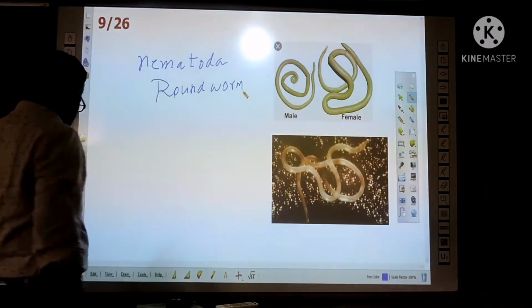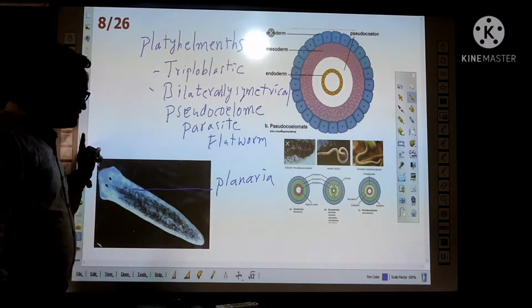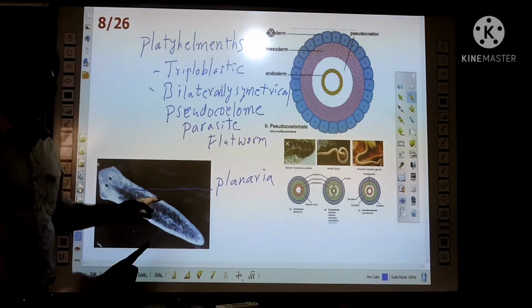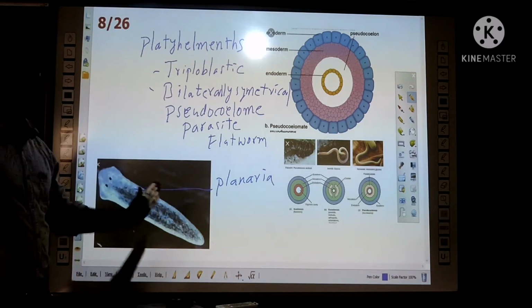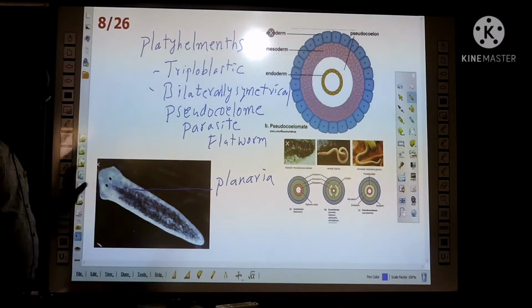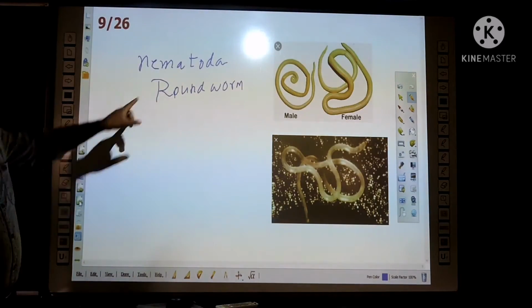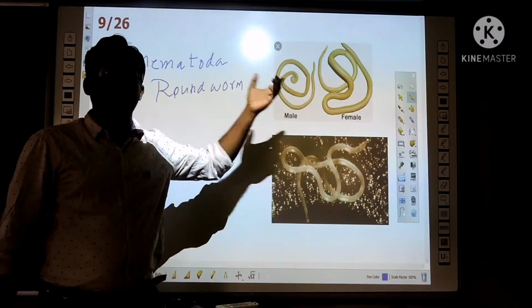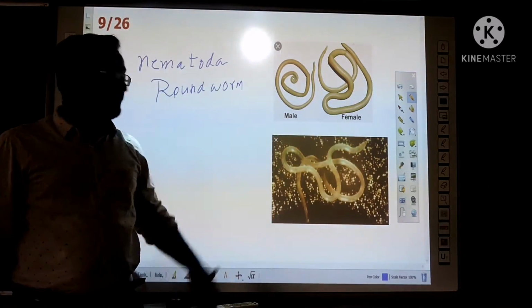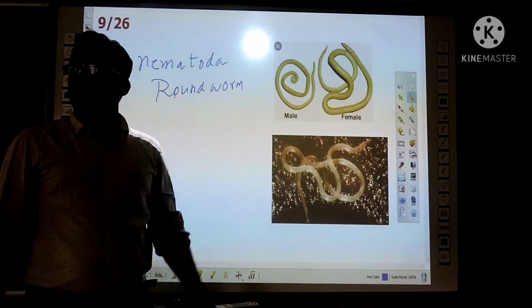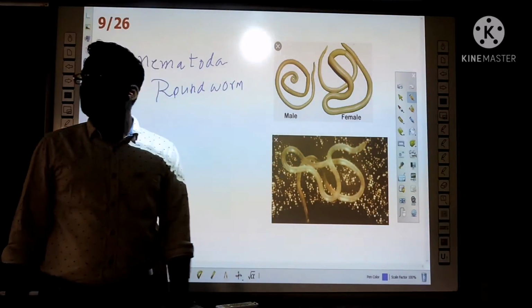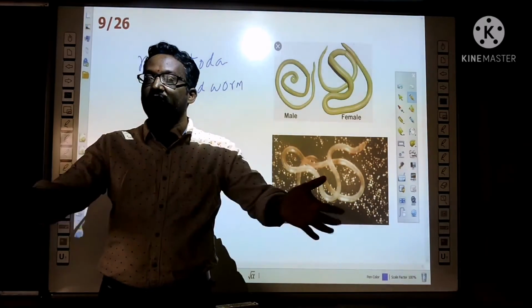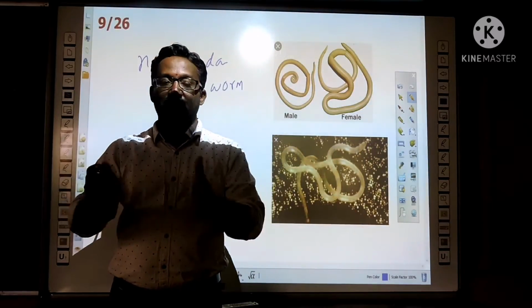In the Platyhelminthes, from top to bottom, the body is flat. But in the Nematoda, the body is cylindrical, round. That is what is called roundworms or pinworms. These are also bilaterally symmetrical. If you divide the body into two parts, both parts have the same body design.